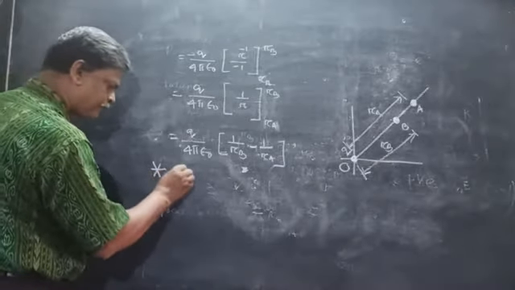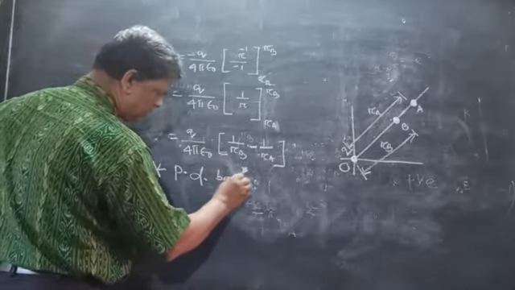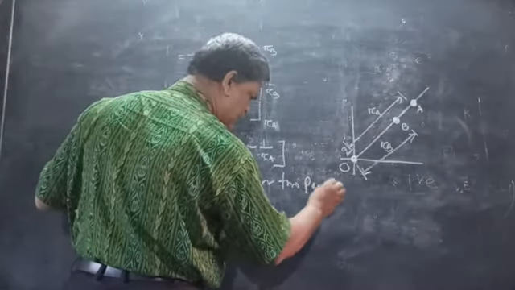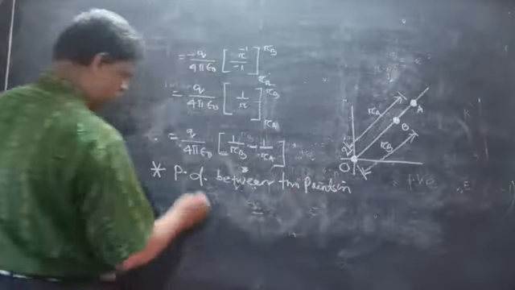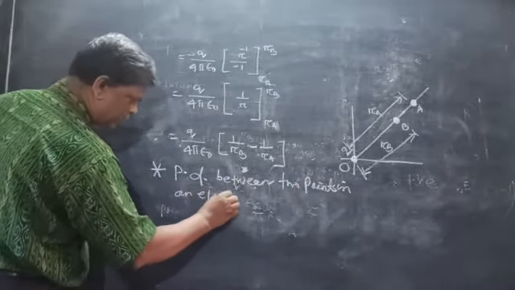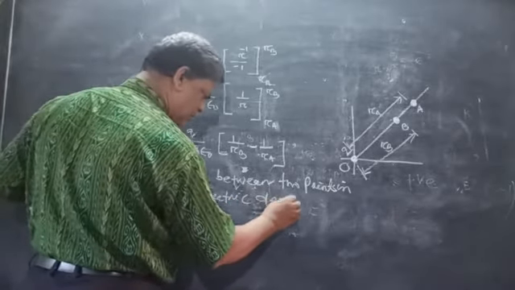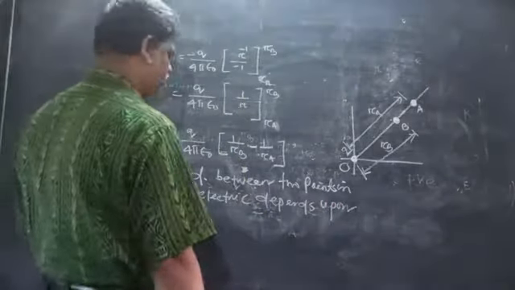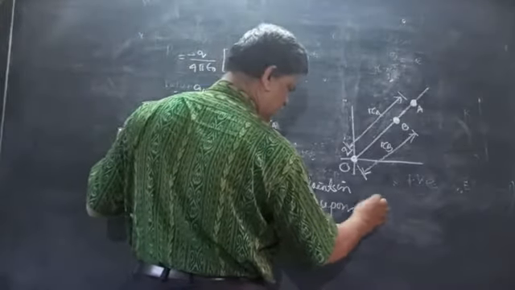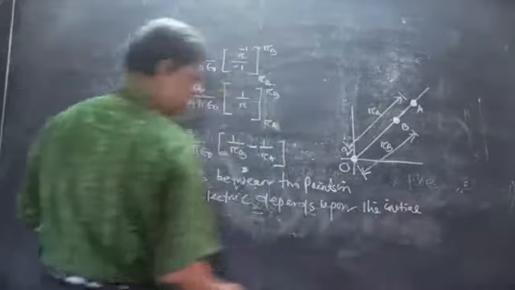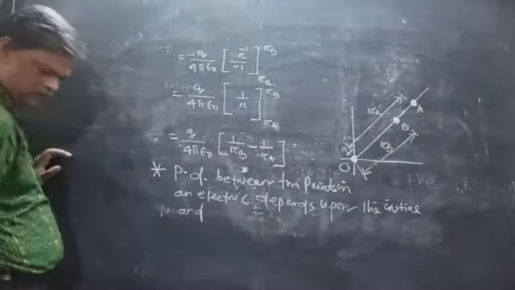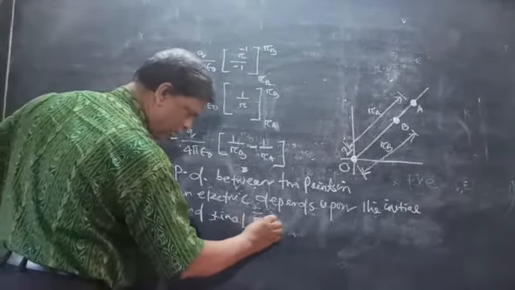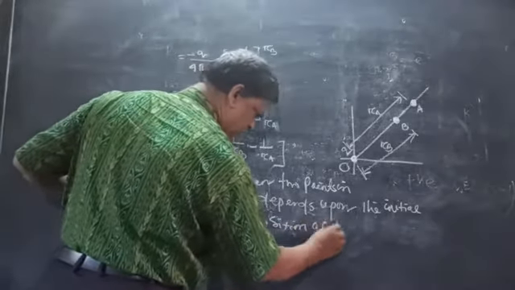The potential difference between 2 points in an electric field depends upon the initial and final position of the points.